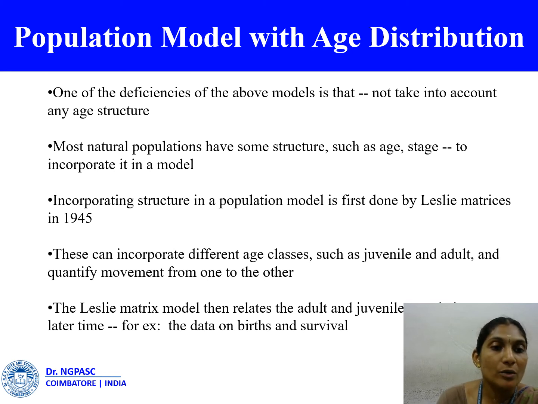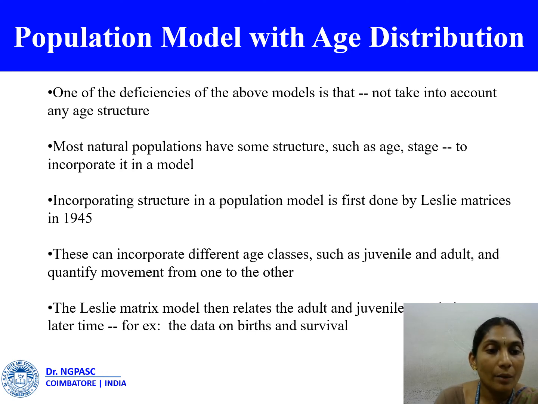One of the deficiencies of the above ordinary differential equation models is that they do not take into account any structure, which in many situations can influence population size and growth in a major way. Although most natural populations have some structure such as age or stage, it is not always of primary importance, but when it is, we must know how to incorporate it in a model. So we consider here a first extension to include age dependence in the birth and death rates.